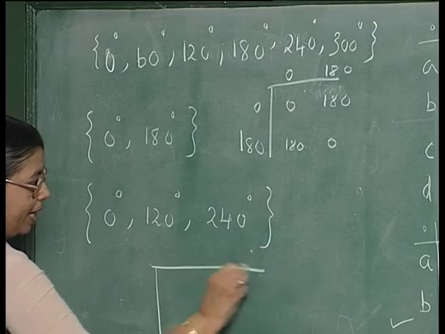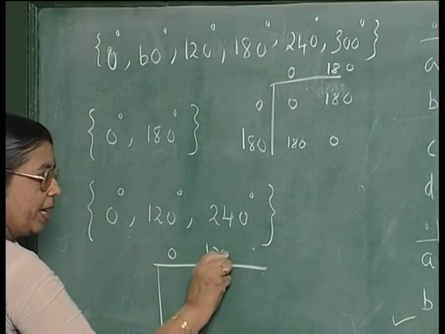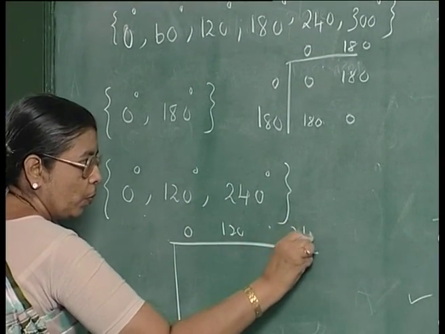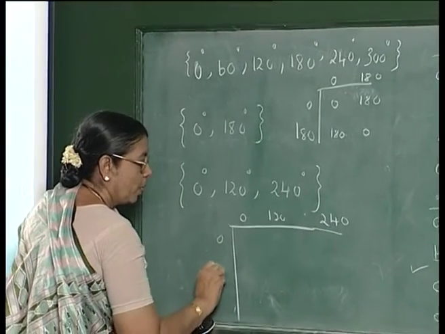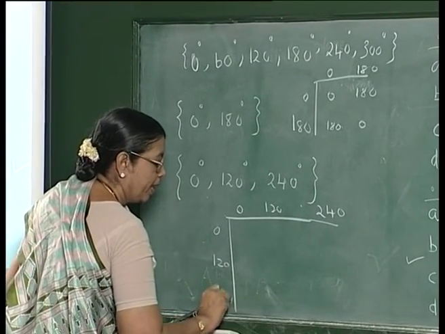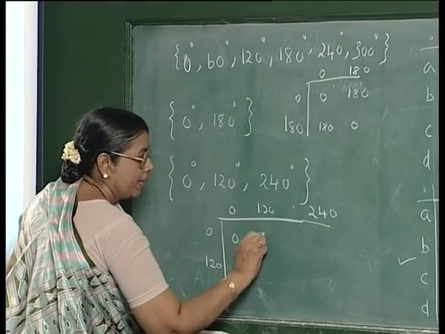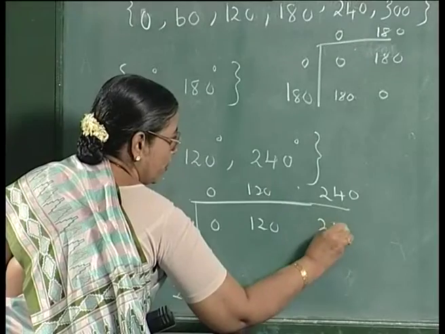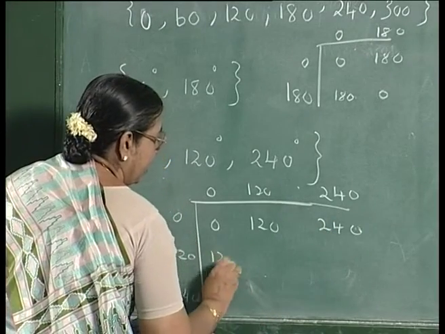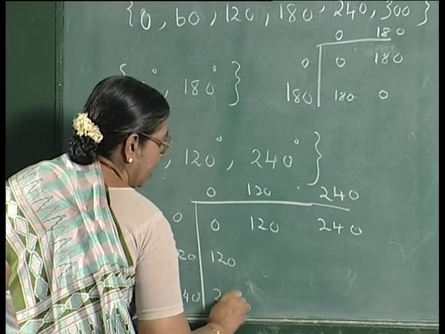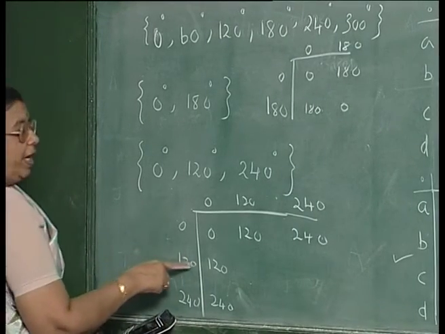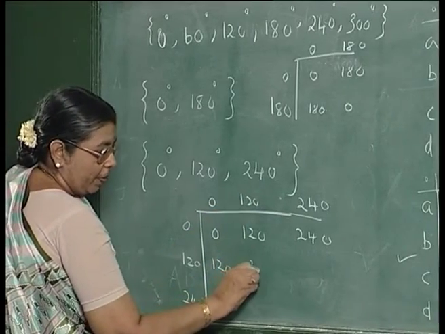There is only one table with 3 elements: 0, 120, 240. So, 0 is the identity element. If you rotate through 120 and again through 120, you get 240.